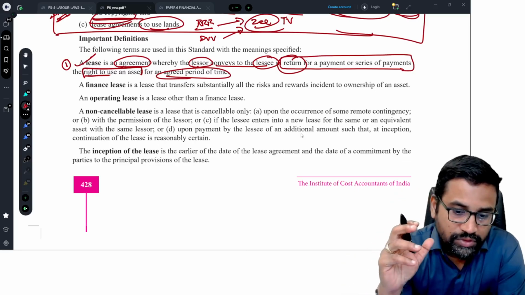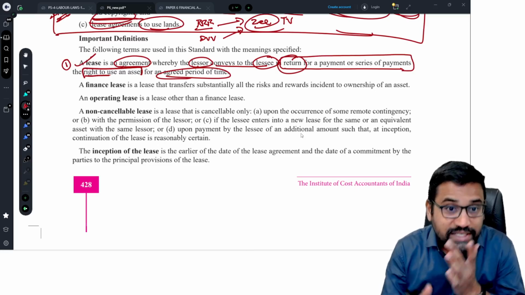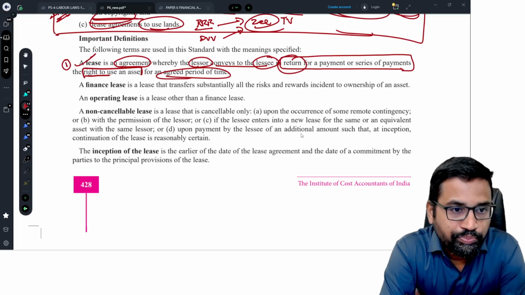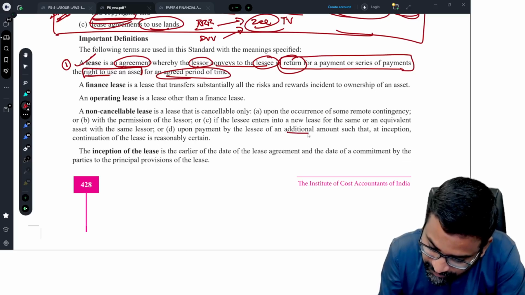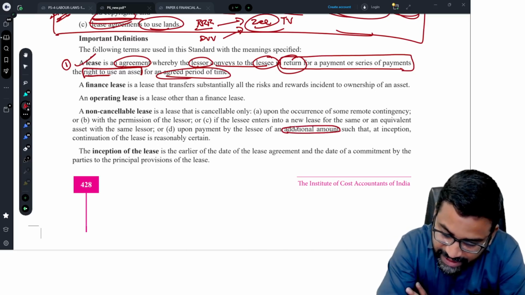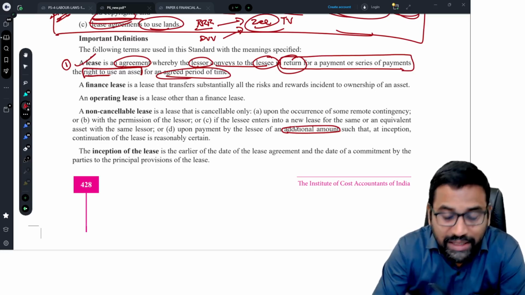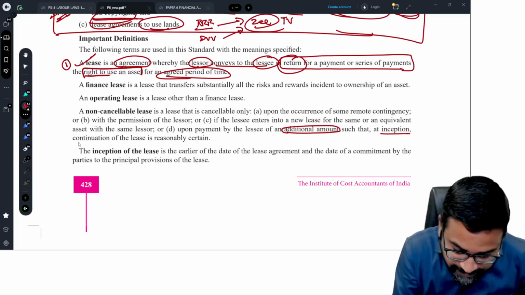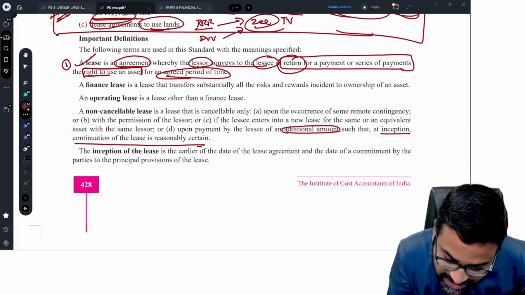So suppose the lease is originally given for 5 years. Once the 5 years is over, upon payment by the lessee of an additional amount, the lease is cancelable. But at the inception of the lease, at the beginning, continuation of the lease is reasonably certain.